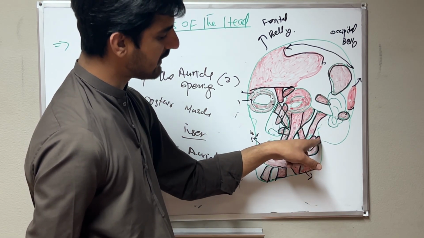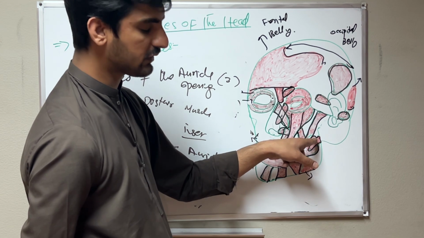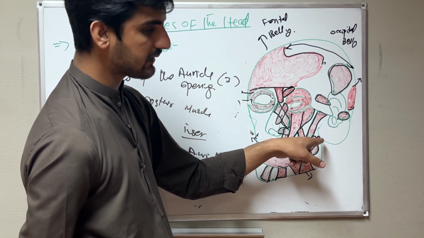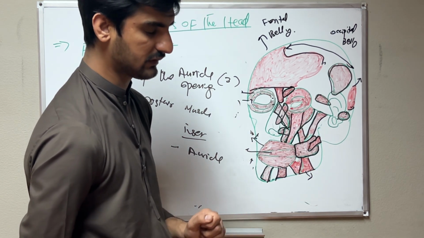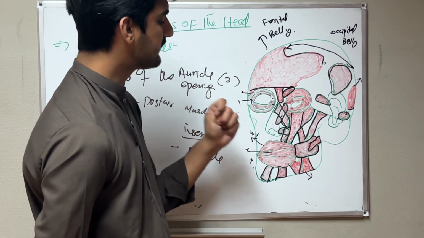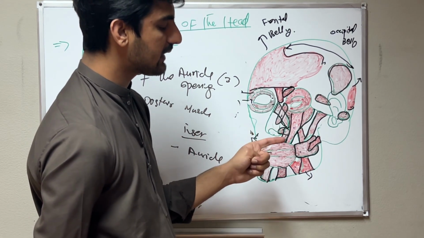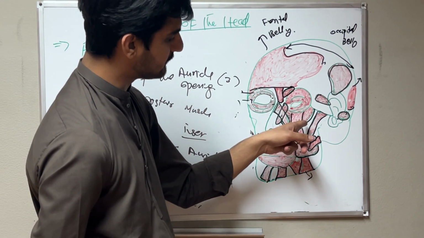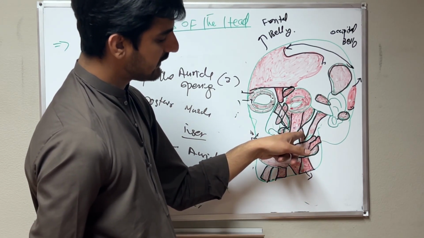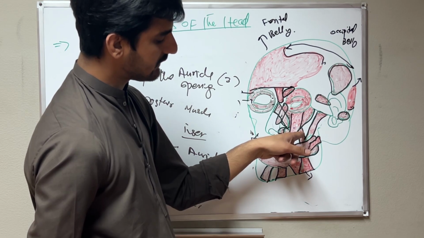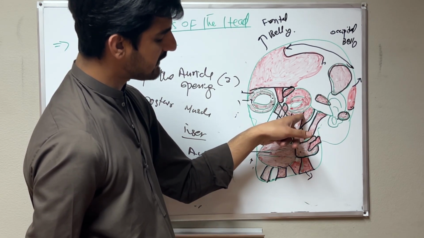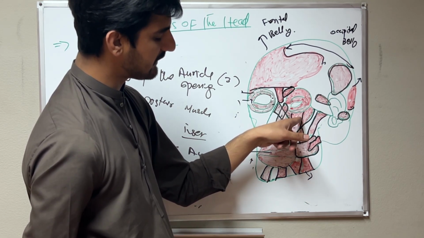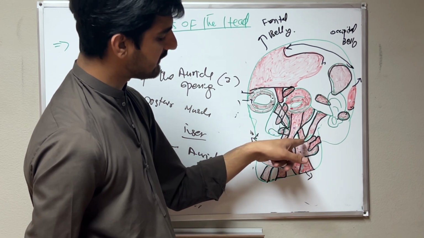The third muscle we have is the risorius muscle. It originates from the masseteric fascia and inserts into the angle of the mouth. These are the 3 smiling muscles. Second, we have the muscles of the angle opening. We have the levator and the depressor. For the levator, we have the levator anguli oris muscle, which originates from the anterior surface of the body of the maxilla bone and inserts into the angle of the mouth.